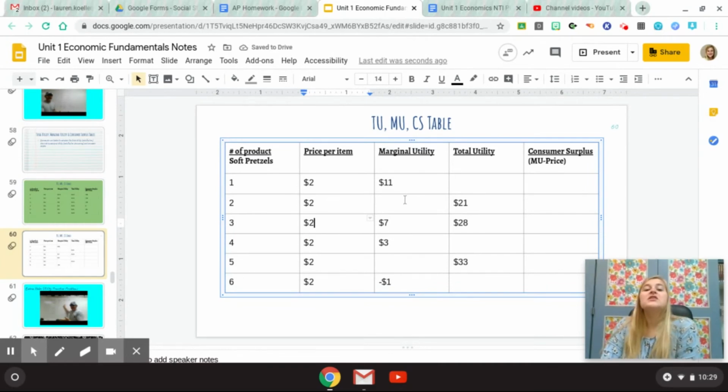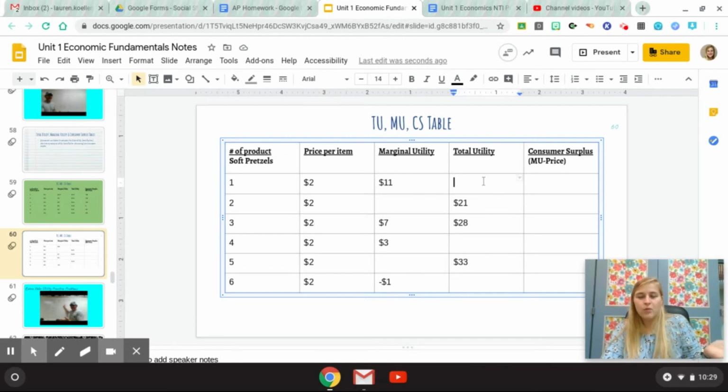All right, so let's look at our first column. My first pretzel, it is warm, it has salt, it has a butter glaze. They might even give me nacho cheese to dip it in. I want to go right now and get a pretzel. I'm so hungry. So the price is $2, but I'm dying for a pretzel. I would pay $11 for this pretzel, okay? What is my total utility?